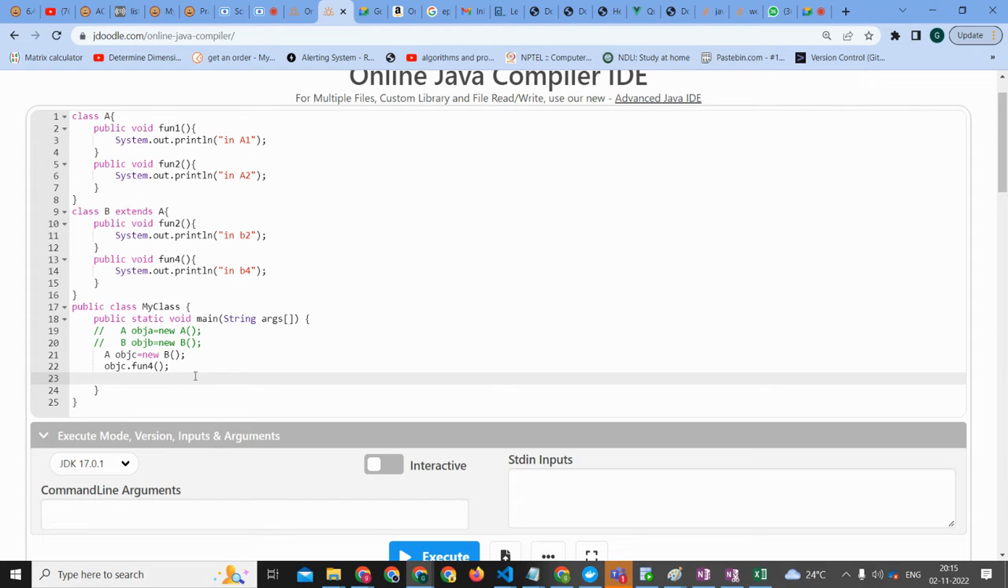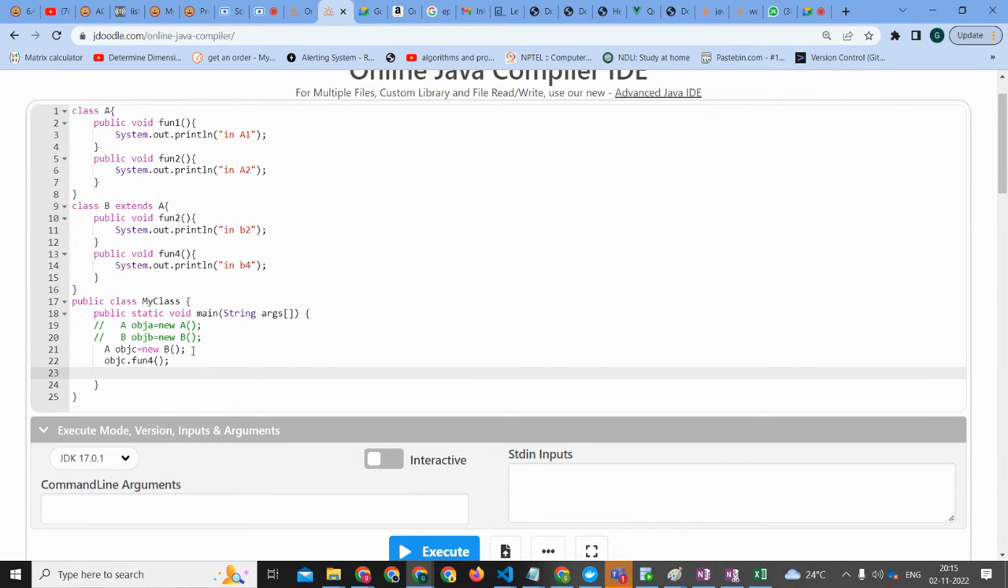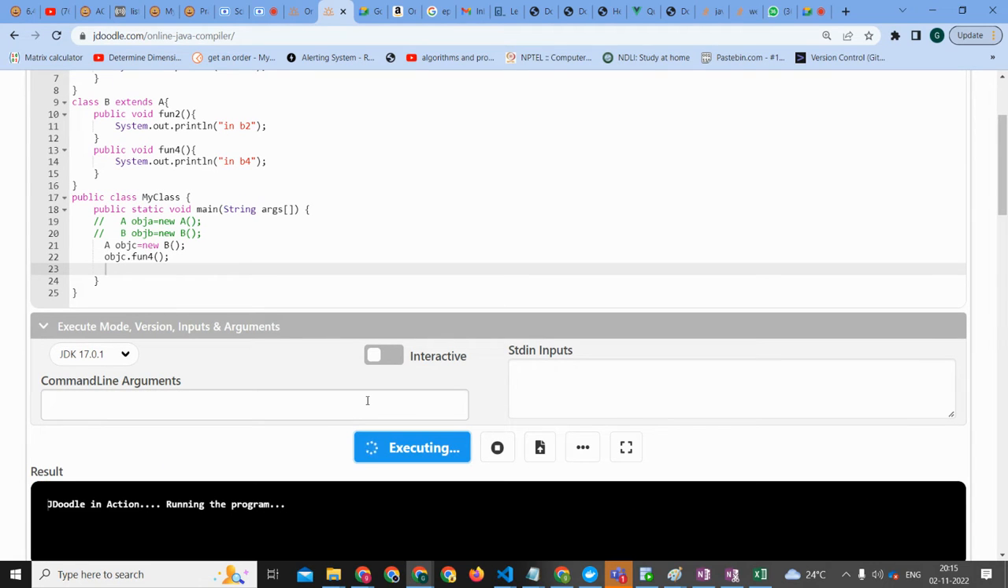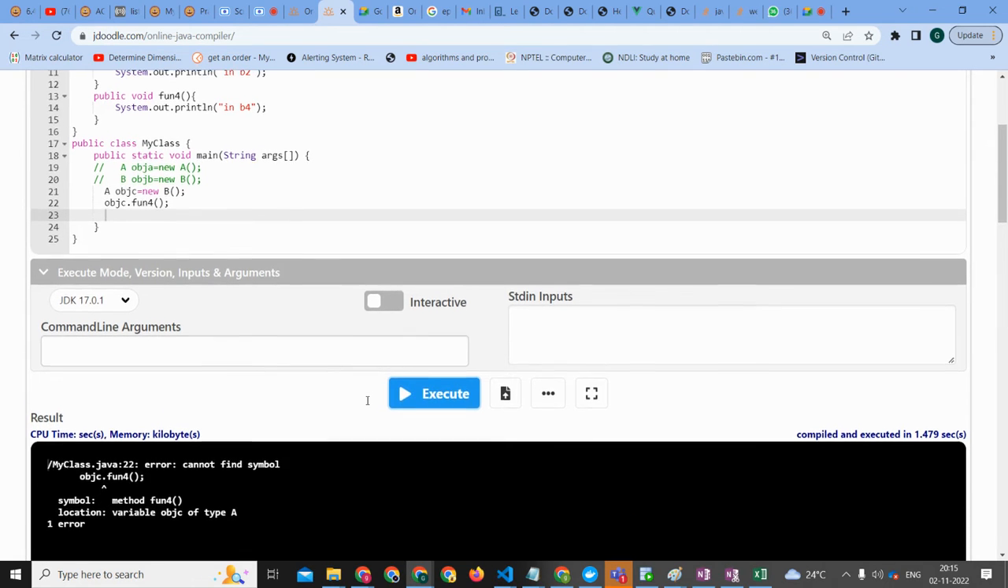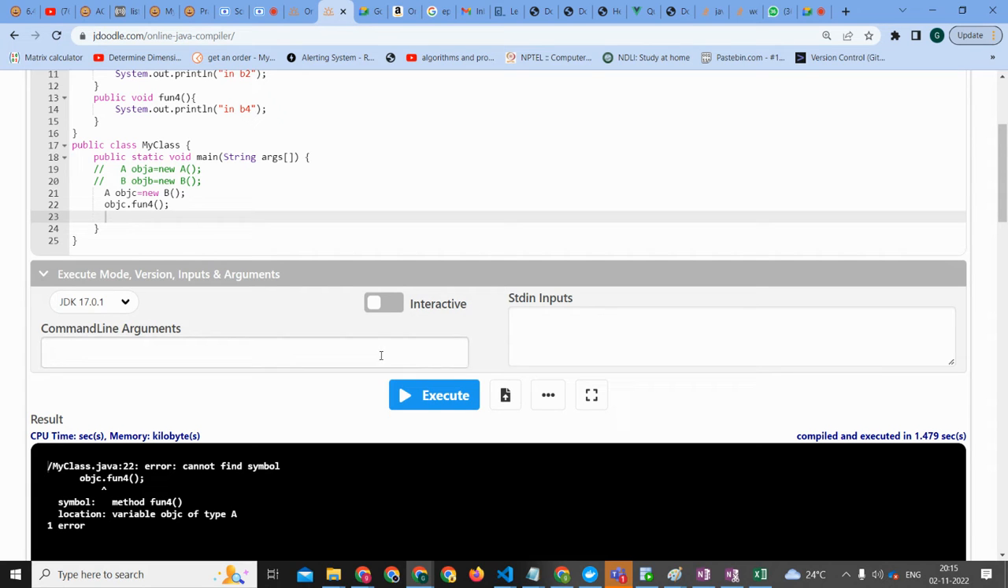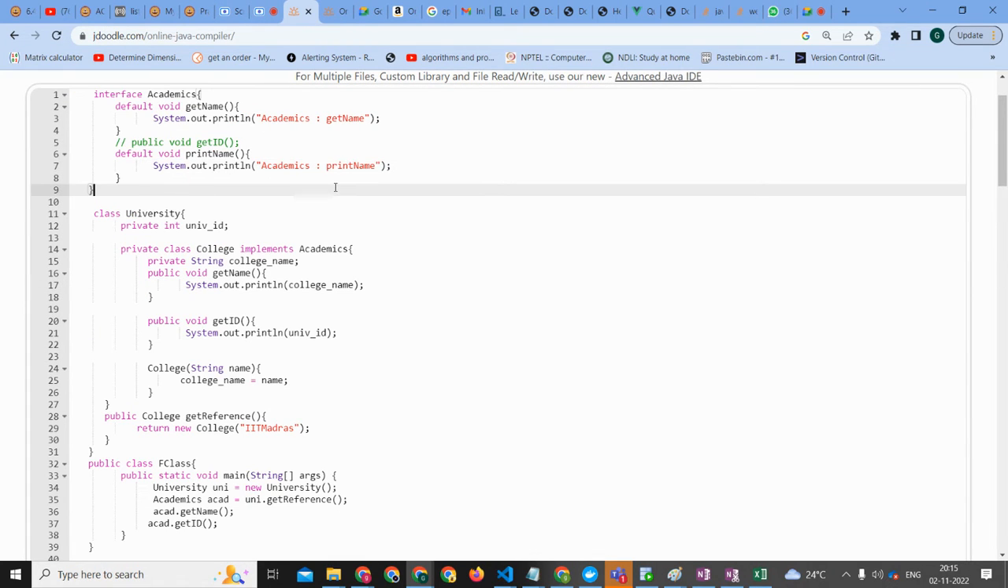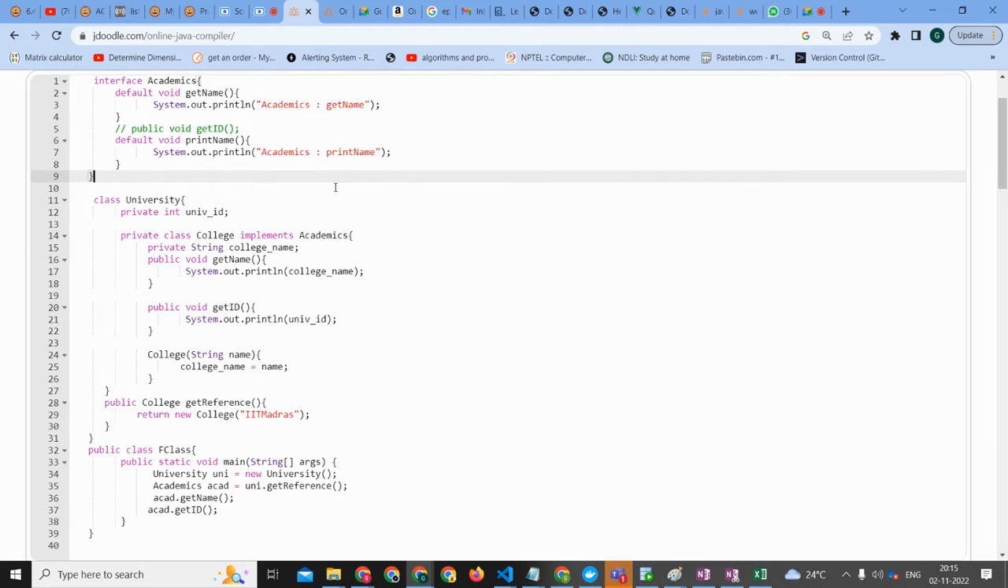Object C dot function. Since B type object is created, it will be an error. Very good. Hope this is clear for you, everyone. It's clear now. Great. So anything else left in this question? So now you got that question right completely, or any more doubts in this?